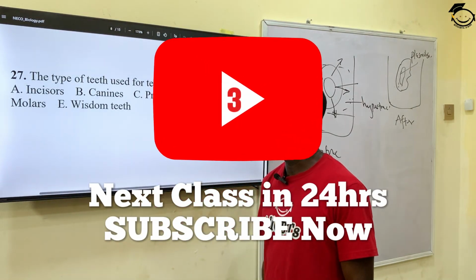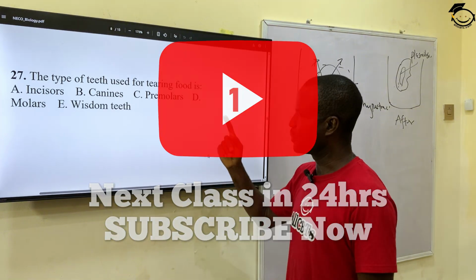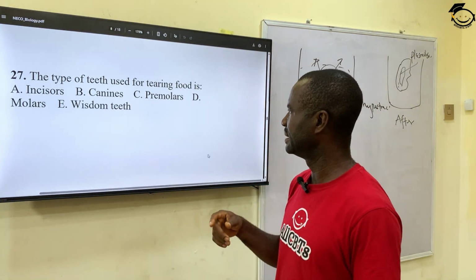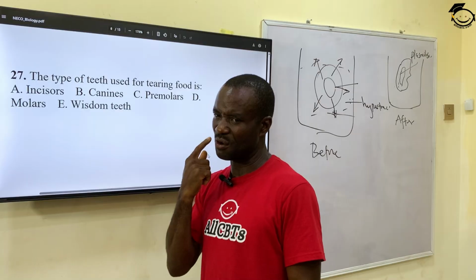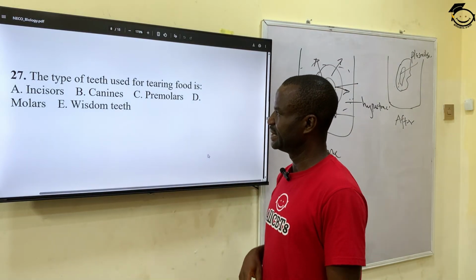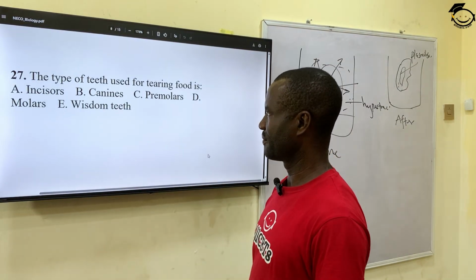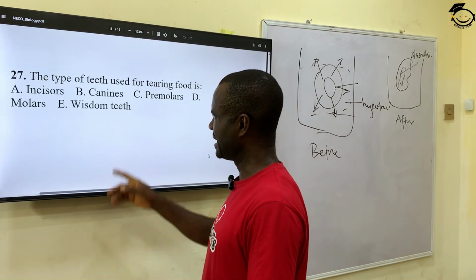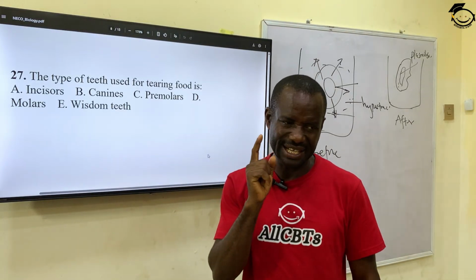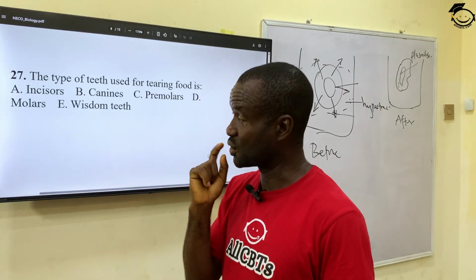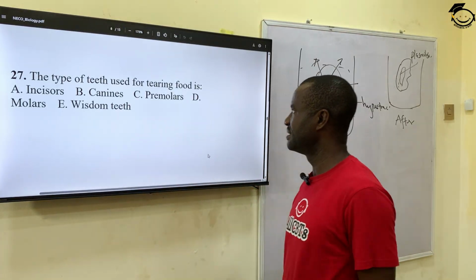C, premolar. Premolar follows the canine. Then D, molar. The molar is the rough surface for grinding. Then wisdom teeth, of course. The correct answer is B, canine. Canine has a chisel-shaped surface for tearing food.